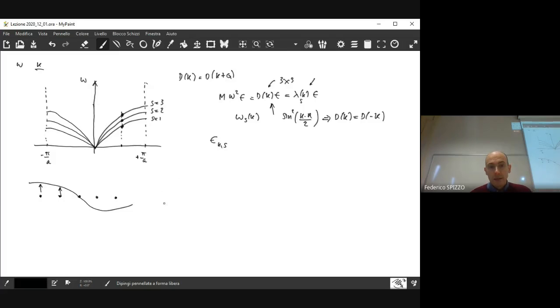All these results here are fine for a lattice where all the ions are equal with each other. So I assume that the mass of the ions is m, the same mass for all the ions. So you have a lattice made of just one kind of atom here. But this is not the more general situation, because the more general situation is the one where you may have more than one kind of ion or more than one kind of atom within the lattice.